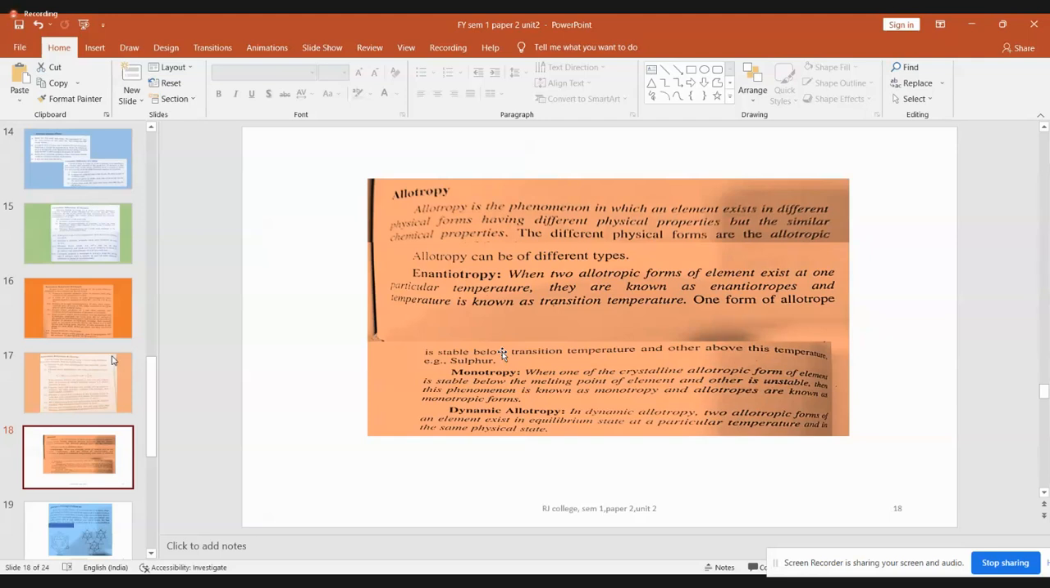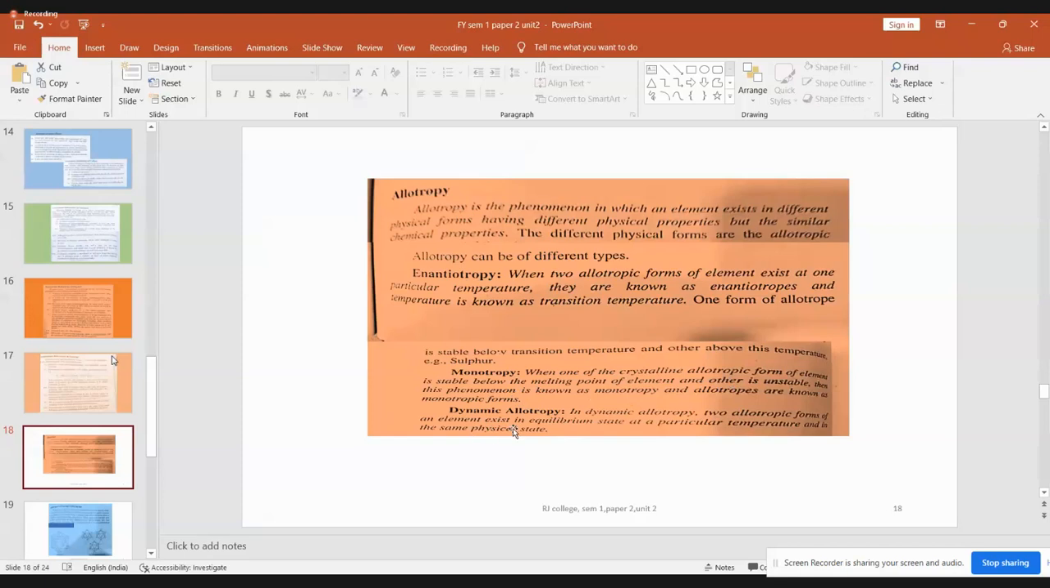So this is all theoretically given. Just remember what is given in the theory. Now, monotropy: when one of the crystalline allotropic forms of the element is stable below the melting point of the element and the other is unstable, then that is monotropy. Monotropy, only one form will exist below the melting point. The other form will not exist. And the allotropes are known as monotropic forms.